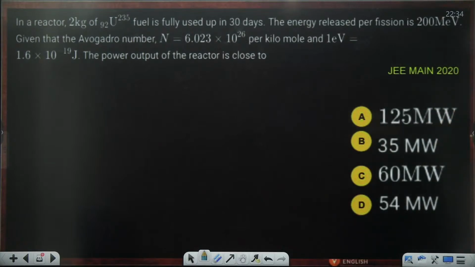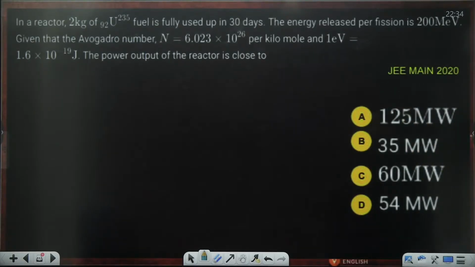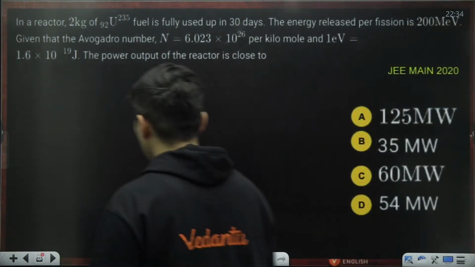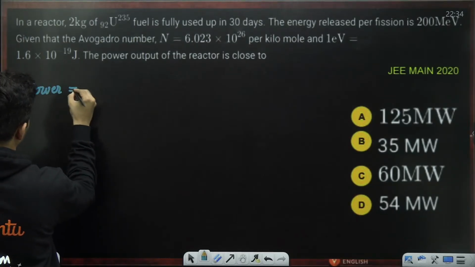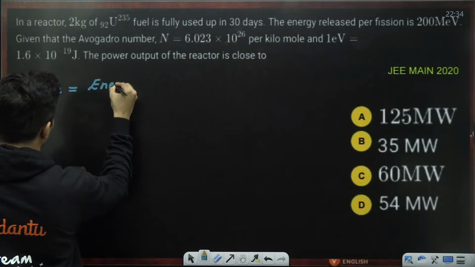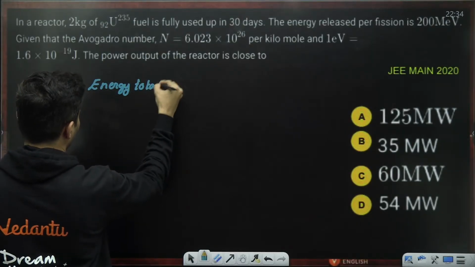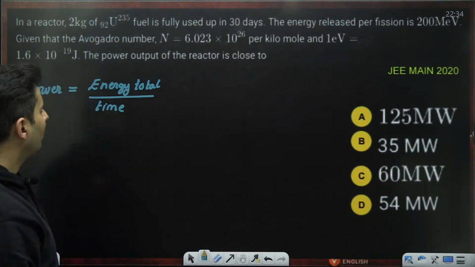Now, this is another question. There is a reactor. Fuel is used in 30 days. The energy released per fission is this much. Given that Avogadro number is this much per kilomole, 1 electron volt is this much, the power output of the reactor. Now, what is the meaning of power? Power is how much energy is being used in total upon the total time which is taken.